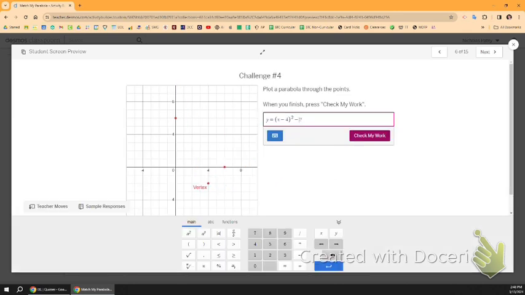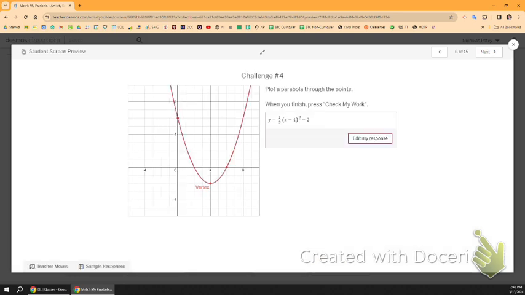All right, let's get that cursor over there to the right spot. And I'm going to put 1 divided by 2. And then check my work, and boom, I hit it. Okay, so we got to the vertex by changing the h and the k, and then we widened our parabola by putting a fraction in front of the parentheses.